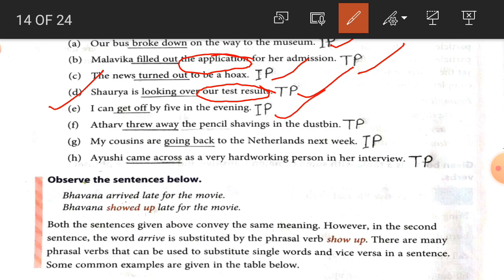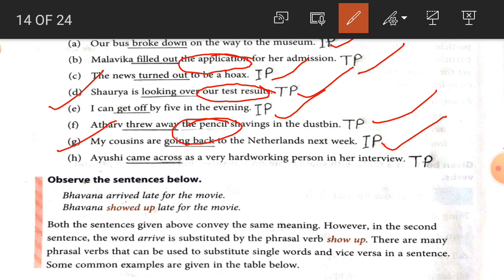Atharva threw away the pencil, saving in the dustbin. So here the pencil is what? Object. So it is transitive phrasal verb. Number G. My cousins are going back to the Netherlands next week. So here there is no object, that's why intransitive phrasal verb.